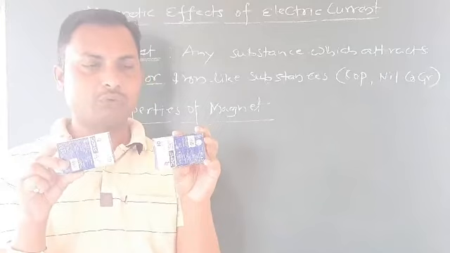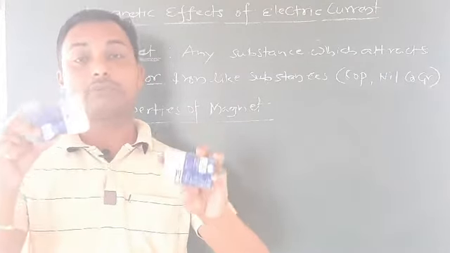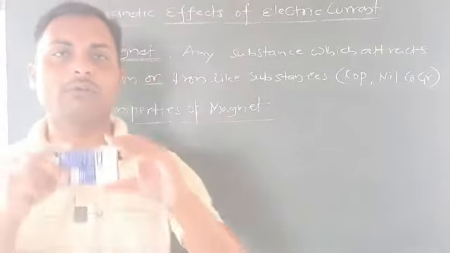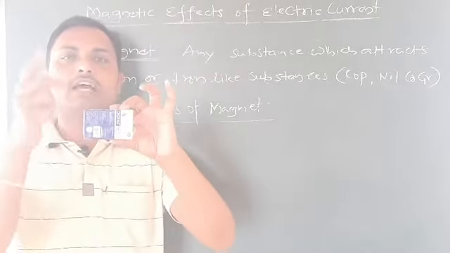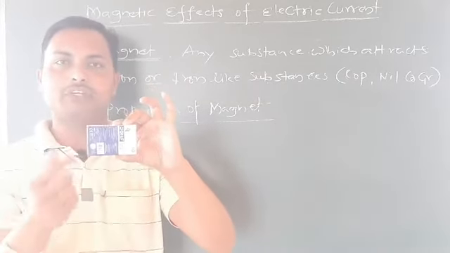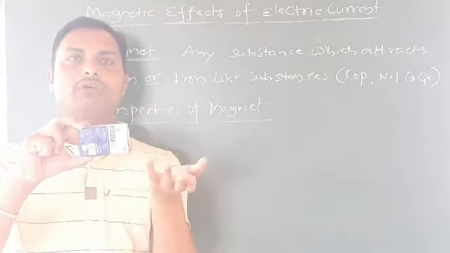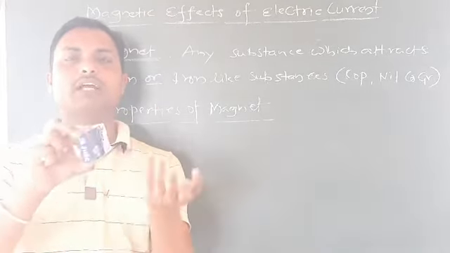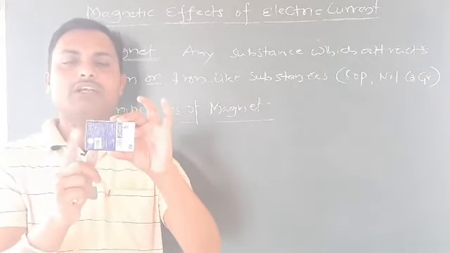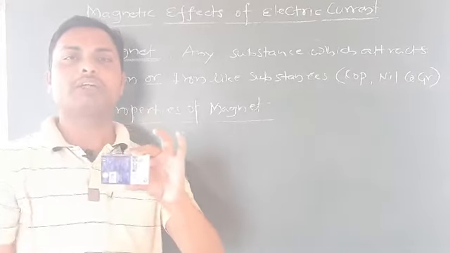The first property is that a magnet has two poles, or you can say two ends. This is the first end, this is the second end. The first end we call the north pole, and the second is the south pole.